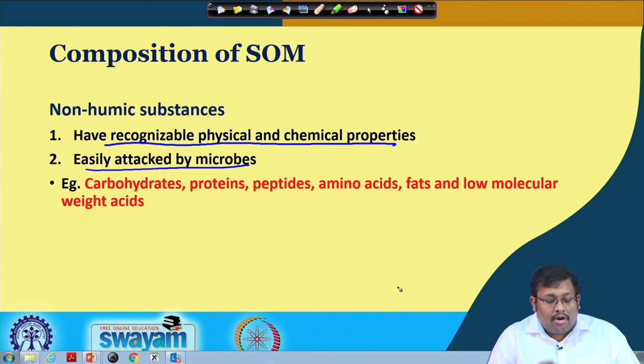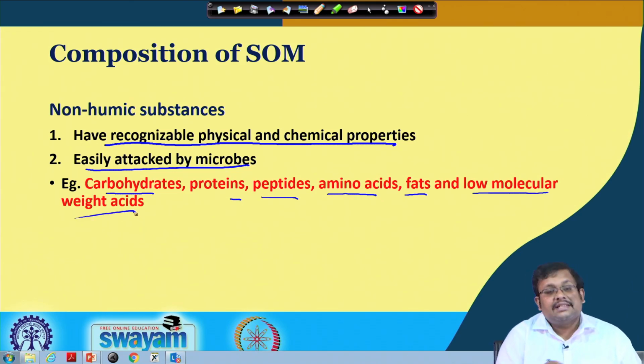However, these non-humic substances are susceptible to microbial attacks. Now, what are those non-humic compounds? The non-humic compounds are carbohydrates, proteins, peptides, amino acids, fats and low molecular weight acids.